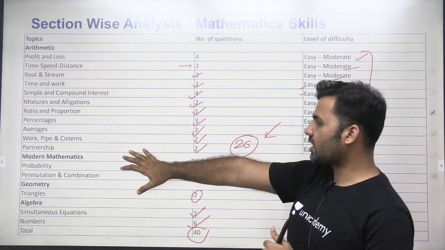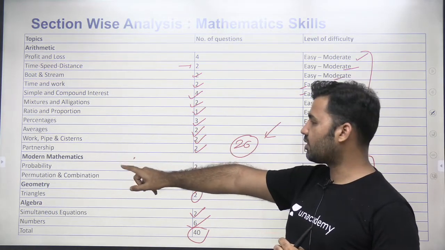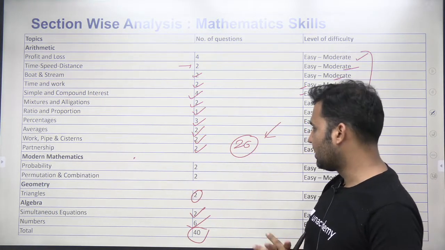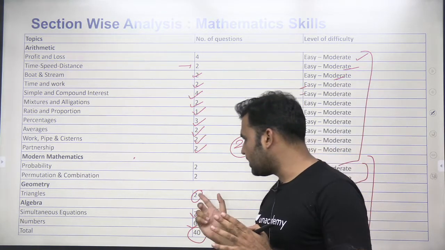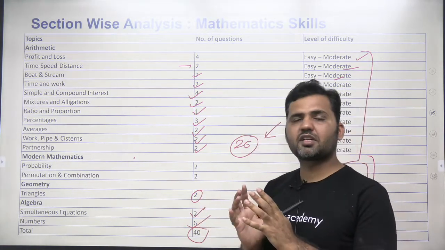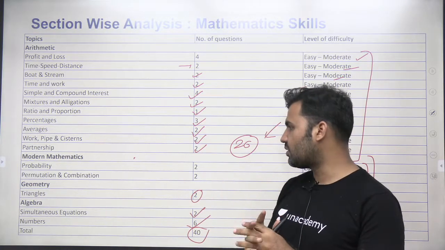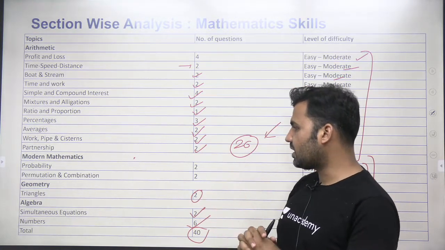And then in the modern mathematics, you are supposed to study only probability and permutation combination, right? Last year, you had 4 questions from this section. Geometry, only 2 questions are coming. So you just need to understand the basics of triangles and circles, right? Do not spend much time on geometry, I would say.